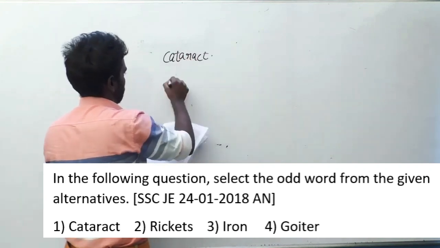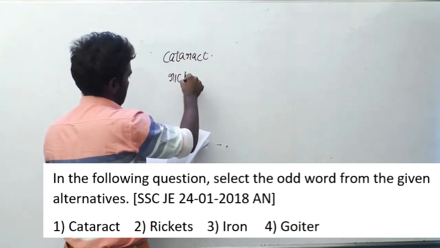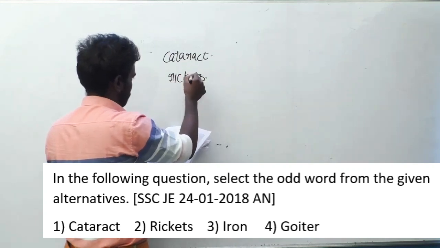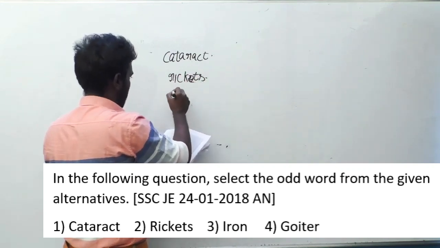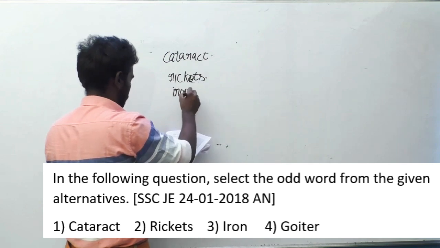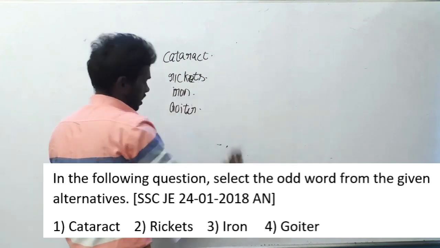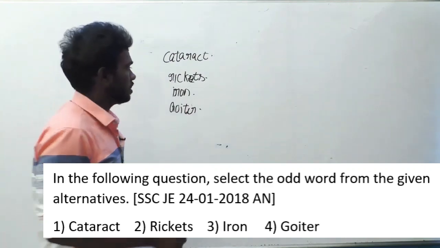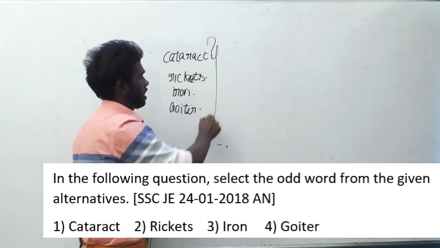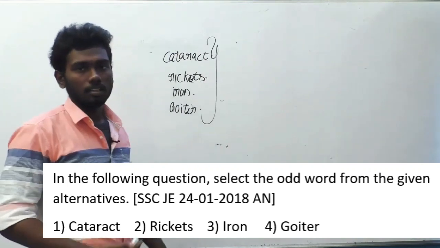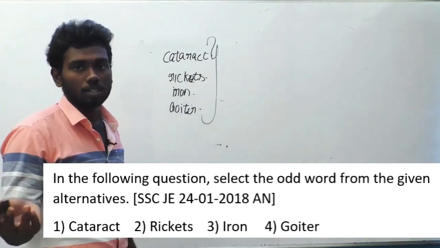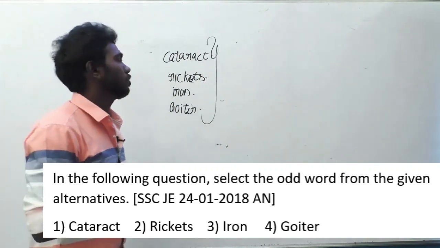Cataract, rickets, iron, goiter. Can you people just relate these words? I think if you are good at science in your school days, it will be easy for you to solve this question.